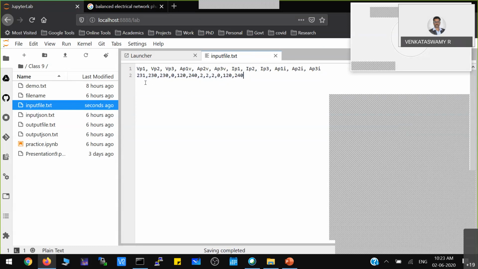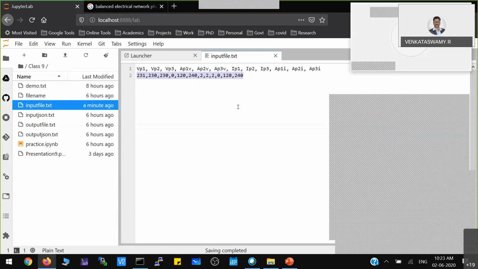Then I just have to check whether all the voltages are the same, and the phase values should be 0, 120 degree and 240 degree. Next, the current magnitude values should also be the same, and the phase sequence of the current should also be the same. Because the current sensor and voltage sensor in the meter will read this kind of values, this is transferred as a text file to your system.